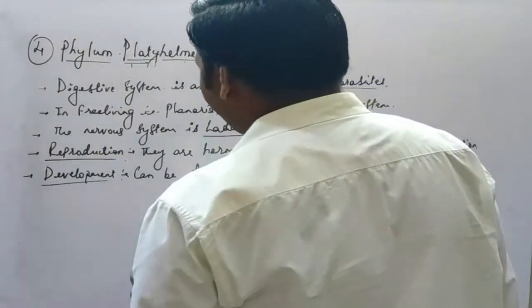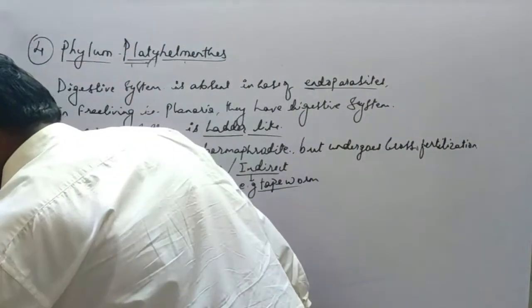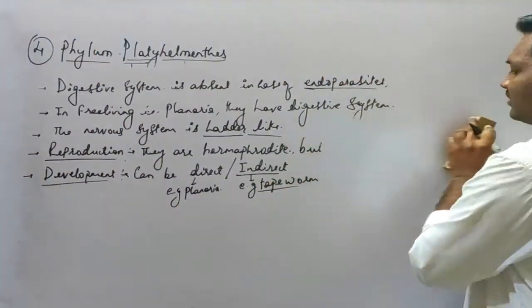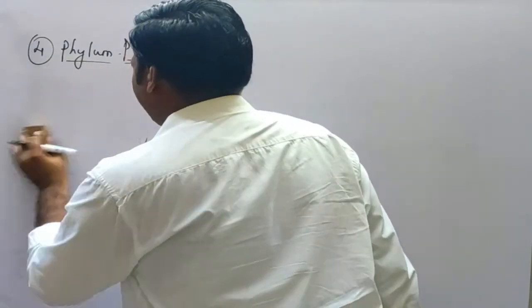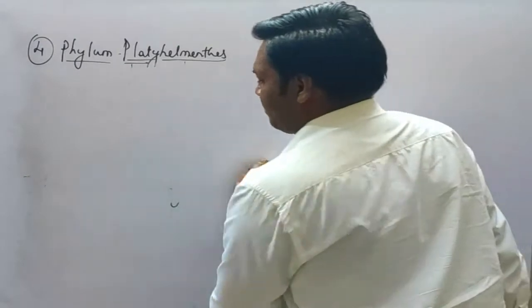Okay, now next we are moving towards the examples of the platyhelminths. Okay, so let's see the examples of the platyhelminths. Let's see the examples.